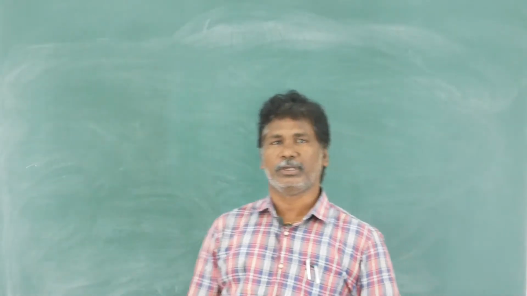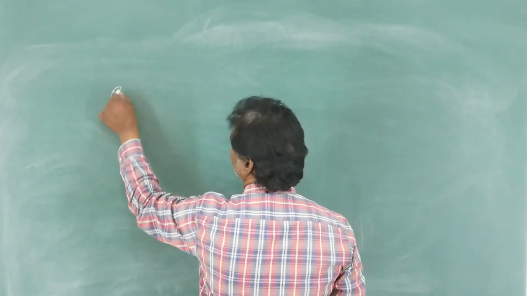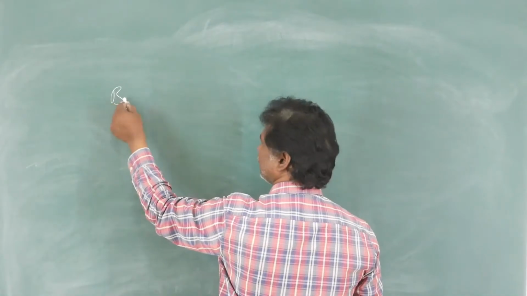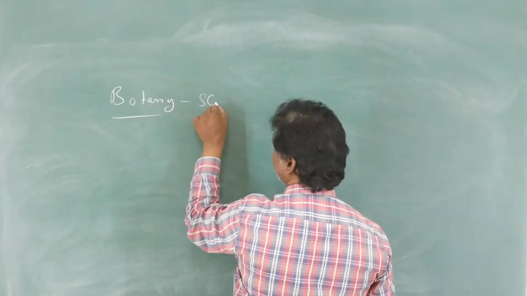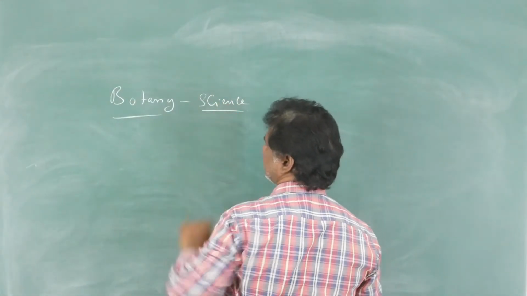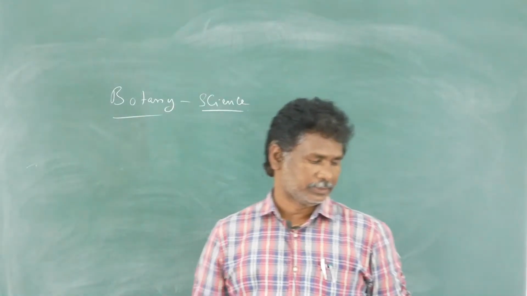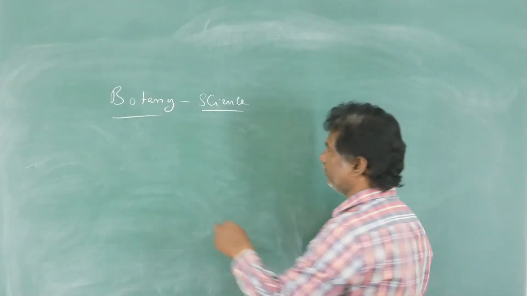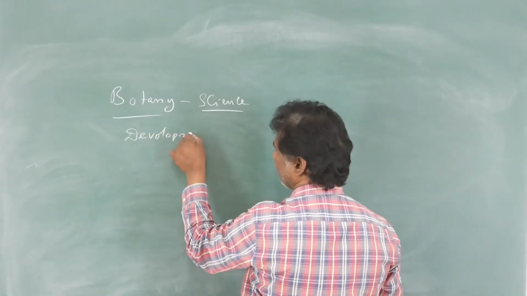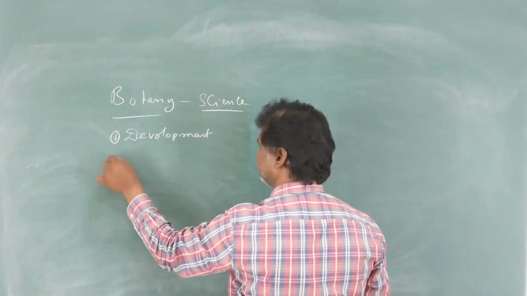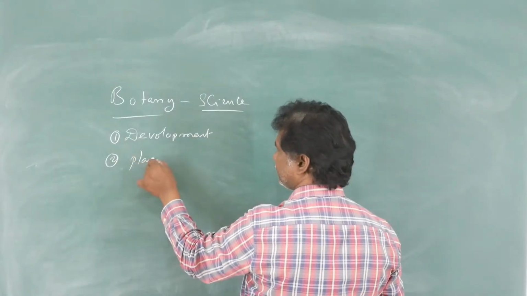Another third chapter in your IP textbook. That is called botany and science. So botany is also developing as a science. In this lesson, there are three important topics. The first one is the development of botany, and the second one is plants and their benefits.